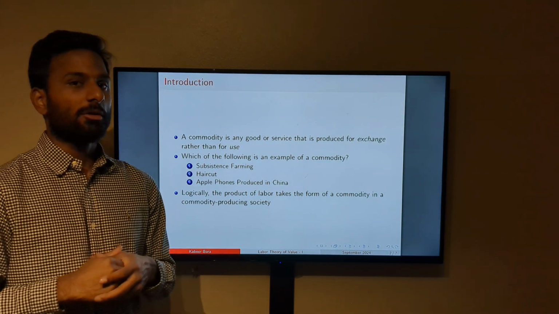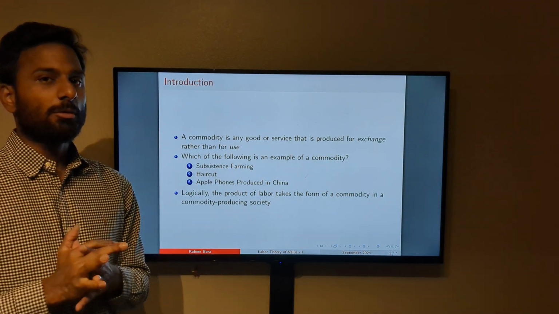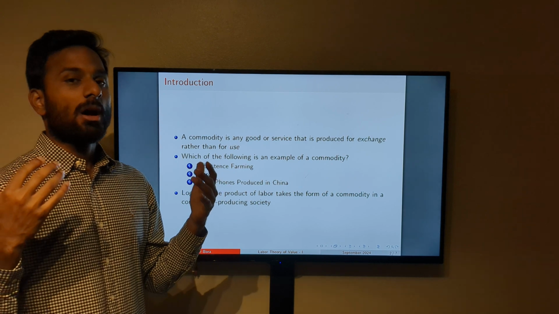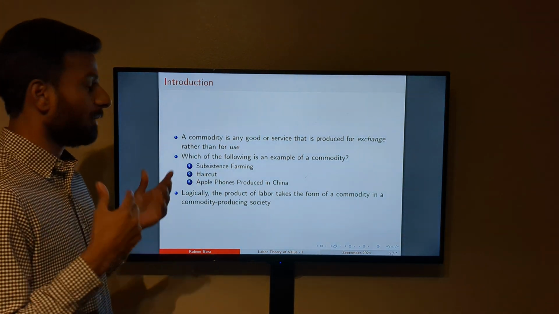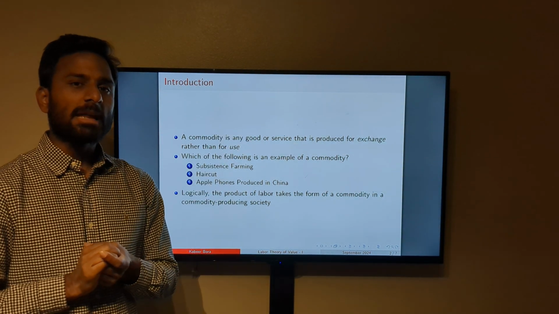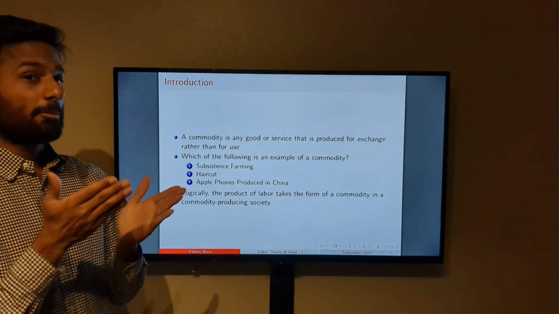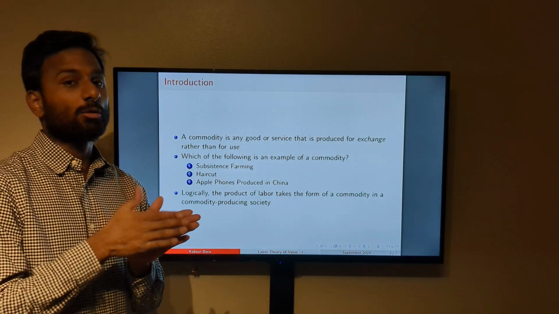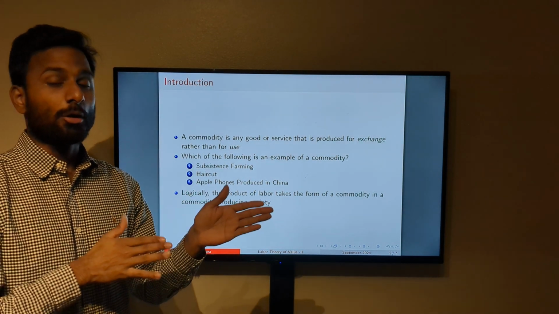So anything that is produced ought to have use value. It ought to have some utility, some use, and if it has use, then it will be produced, and if it's produced, then it could either be a commodity or a non-commodity, right?